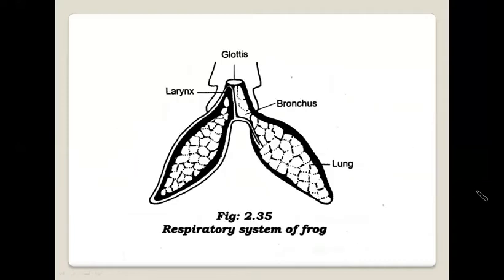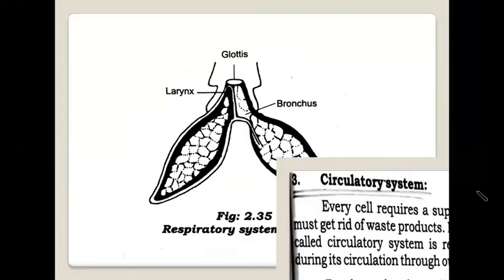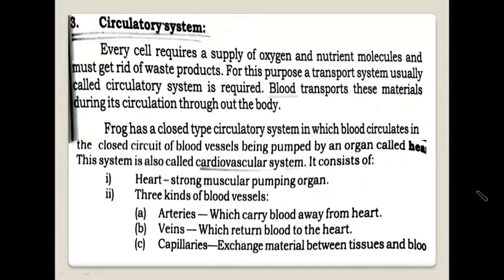Circulatory system. As we know, all activity takes place within the cells of an organism. Every cell requires a supply of oxygen and nutrient molecules and must get rid of waste products. For this purpose, a transport system is required, which is called the circulatory system. The main part of the circulatory system is blood, which transports this material during its circulation throughout the body.